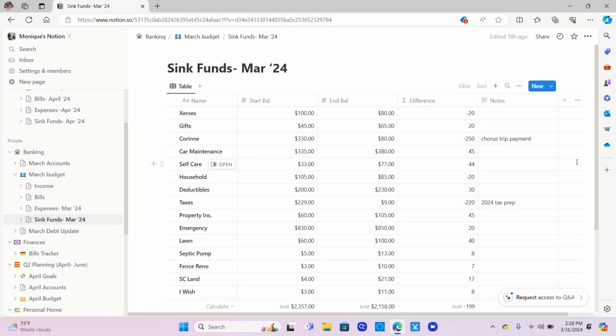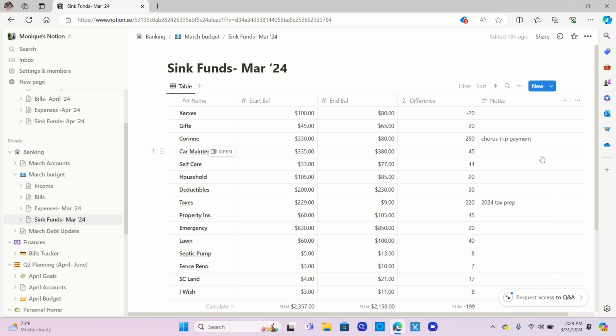Sinking funds, very simply, I'm going to track starting balance and ending balance, how I started the month and how I ended the month, and then a simple formula in Notion will take care of documenting the difference. I didn't start this until the middle of the month, so these numbers are a little off. They'll be better come April. But a couple of things that I did notice was that within the difference, you can see very clearly where there have been major payments made or major deductions in the sinking fund category.